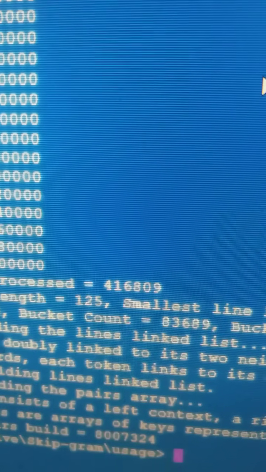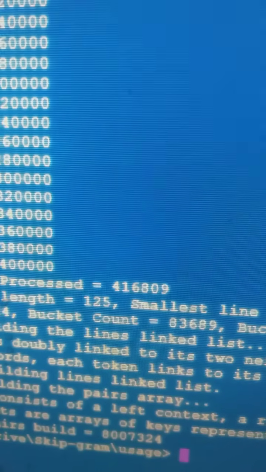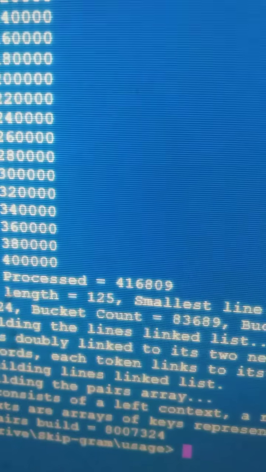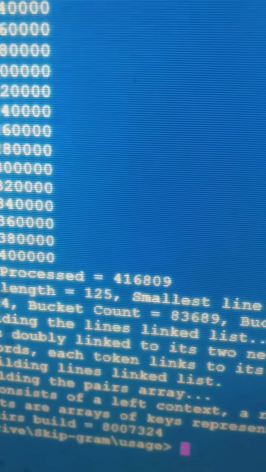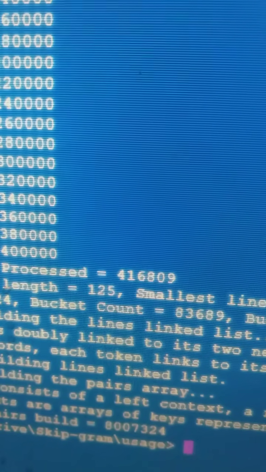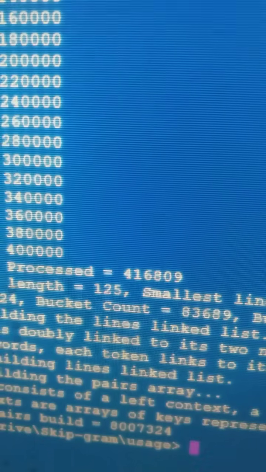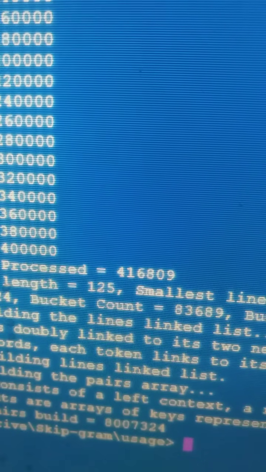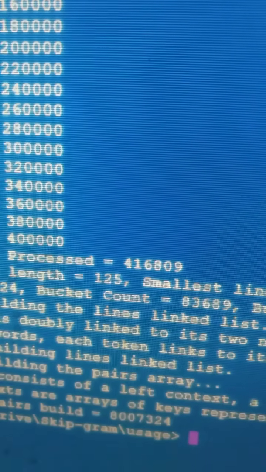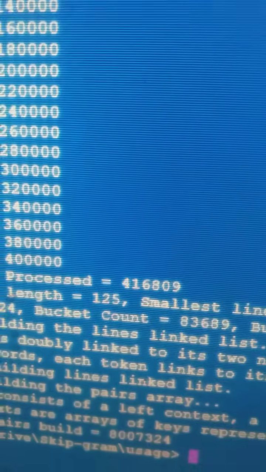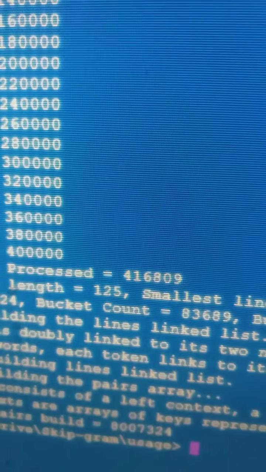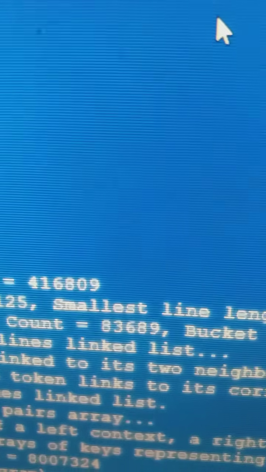So during execution, it realizes that it has fewer buckets, and then it does rehashing and increases the number of buckets. So at the final stage, the maximum size that it achieved in the bucket count was this.